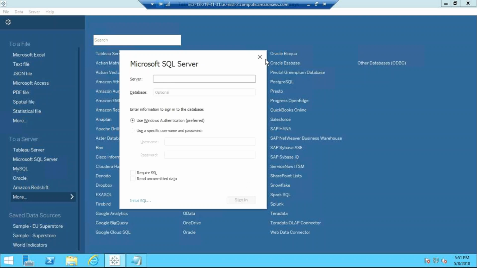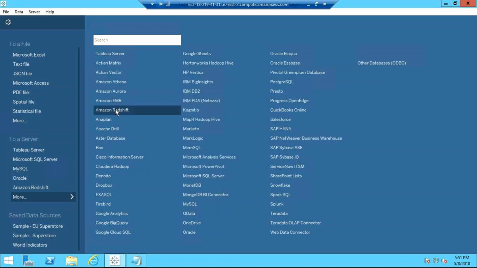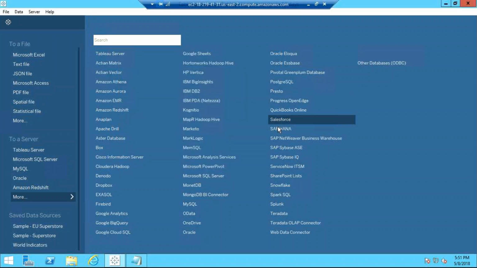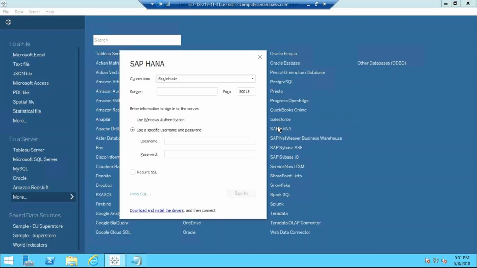Okay, I want to connect to Amazon Redshift. Amazon Redshift is again a server, a service. So I have to put the server name here, database name, username, password. Okay, I want to connect to SAP HANA. SAP HANA is again a data source. I need the server name, single node, multi-node, the servers which I can get from my database team or my team members. I need to connect to that SAP HANA, so please provide me the details. I need the server name, username, password, so that I can load the data.